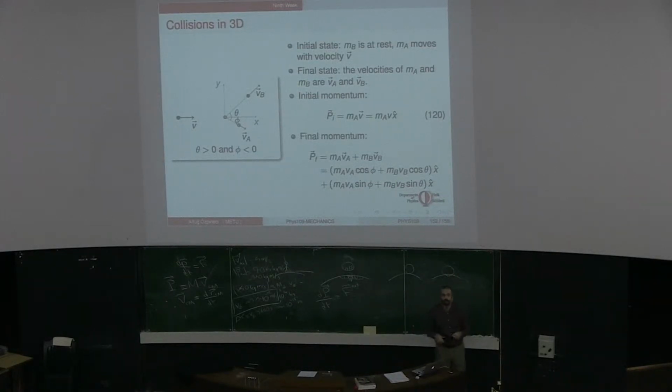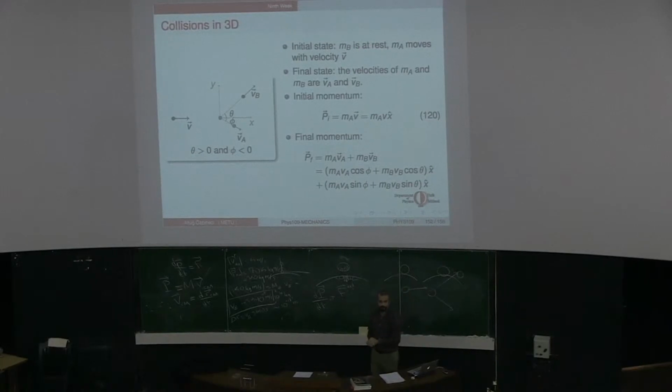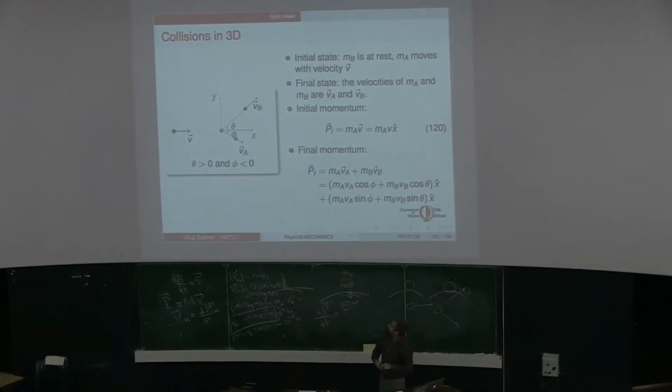So if you are playing pool, for example, you don't want linear collisions. You would like to hit one of the billiard balls with another ball, such that after the collision, one of the balls will move in one direction and the other ball will move in the other direction. So this is what you would like to have while you are playing billiards. In this example, I will just be assuming that the other ball is at rest.